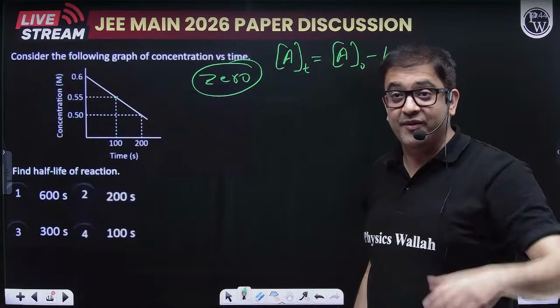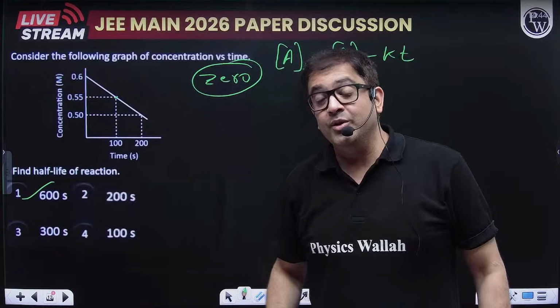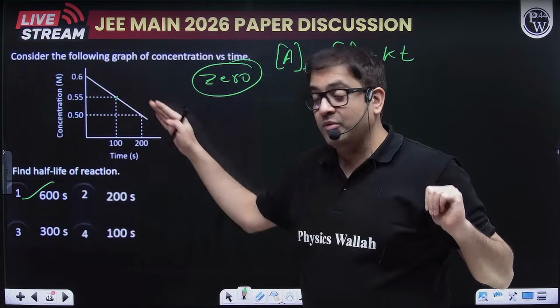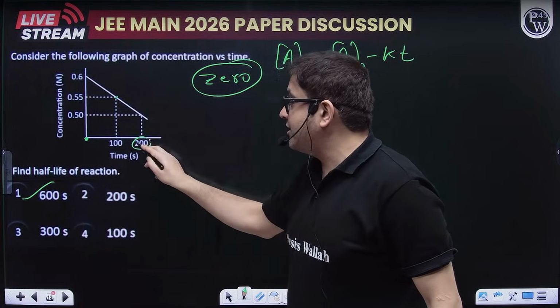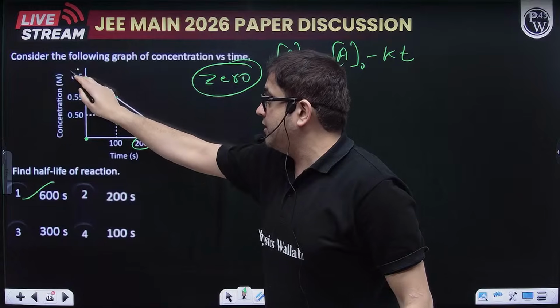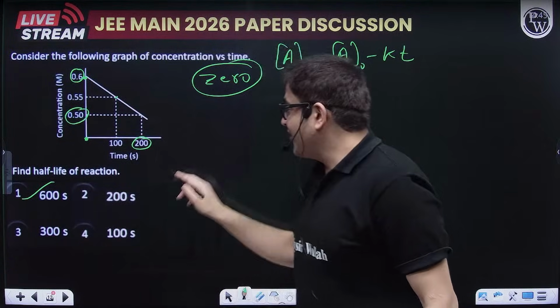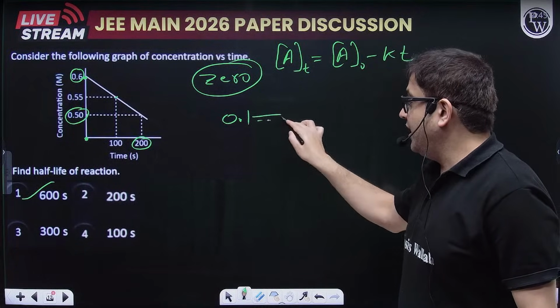Yes, perfect. Option 1. Why option 1? Without moving pen also you can do that. Zero order is a linear graph, so you just check that from 0 to 200 seconds, concentration is decreasing from 0.6 to 0.5. So concentration is decreasing by a value of 0.1 in how much time?